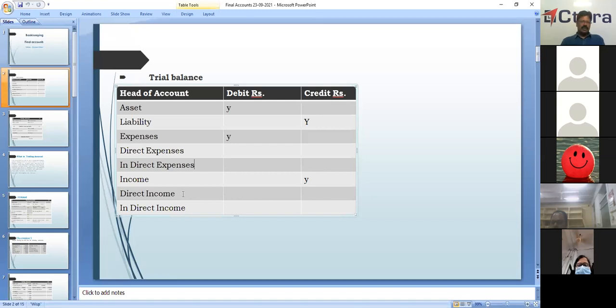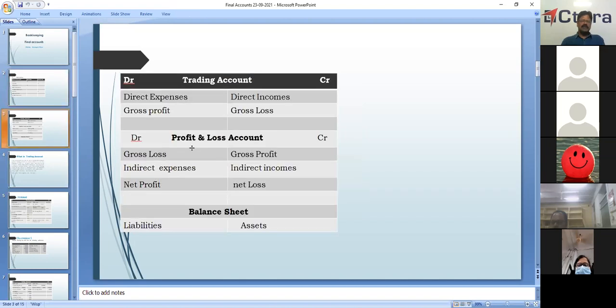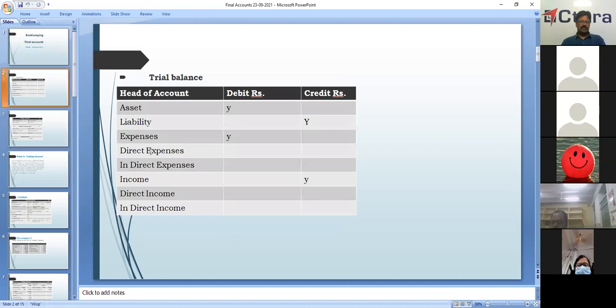Now we'll go to the next part, trading. In final accounts, we'll prepare the trading account, profit and loss account, and balance sheet. So what will we show in the trading account? Direct expenses and direct income will be shown in the trading account. I'll give you the format later on.